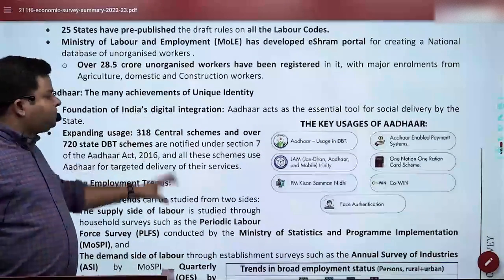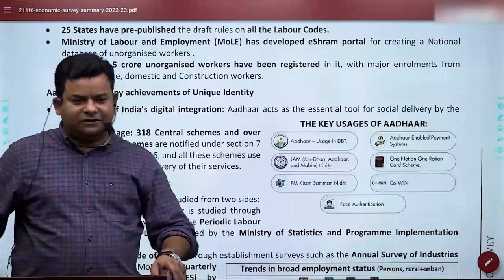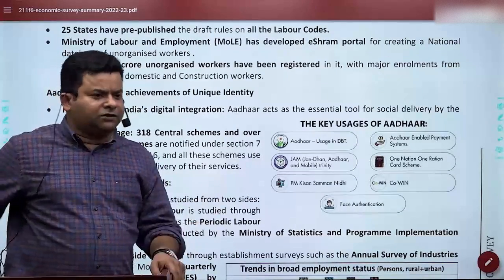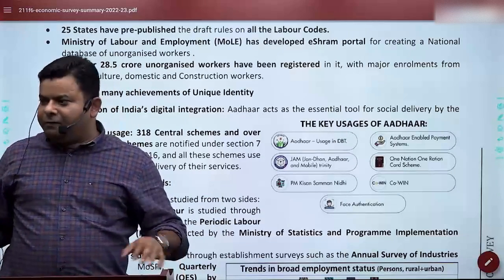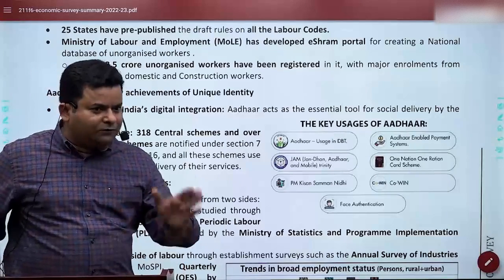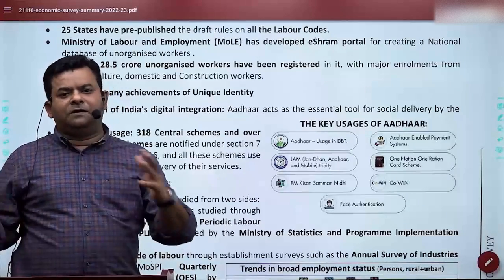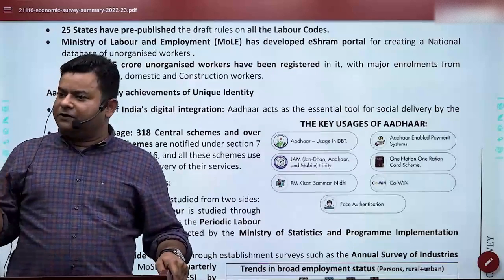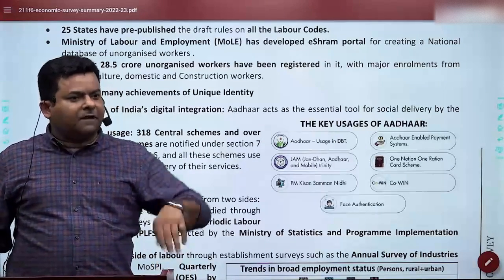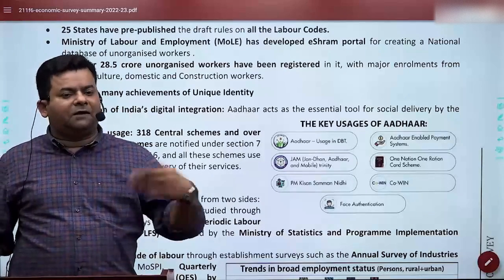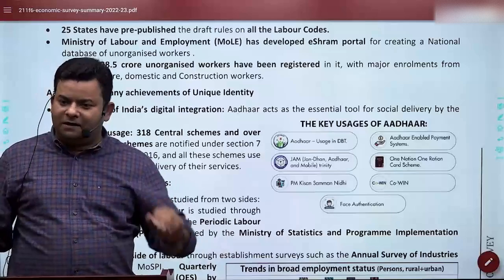However, they have also said the benefits of Aadhaar. As you know, Aadhaar has been one of the flagship schemes to provide, in a way, a social security number. It would be wrong to call Aadhaar a social security number, but it is something heading in that direction. Most of the government schemes, central sector and centrally sponsored schemes, I hope you could differentiate between the two. Central sector is completely funded by the central government, and centrally sponsored are those which are partly funded by the central government and partly by the state government.